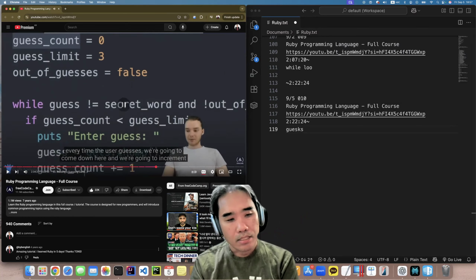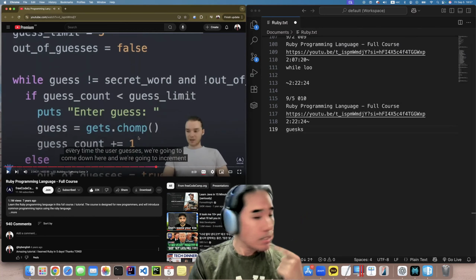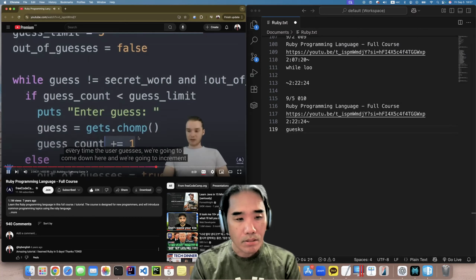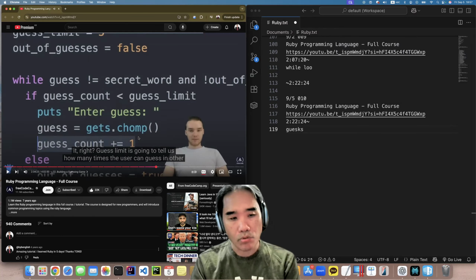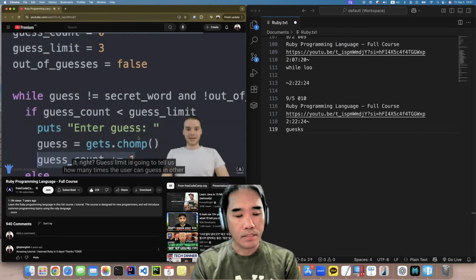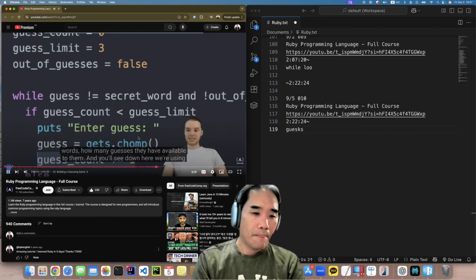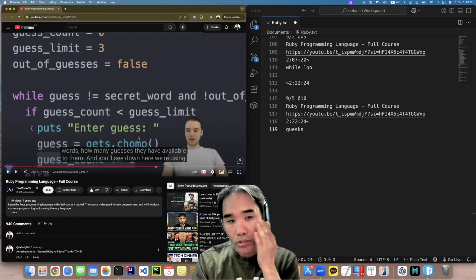Every time the user guesses, we're going to come down here and increment it, right? Guess limit is going to tell us how many times the user can guess. In other words, how many guesses they have available to them.